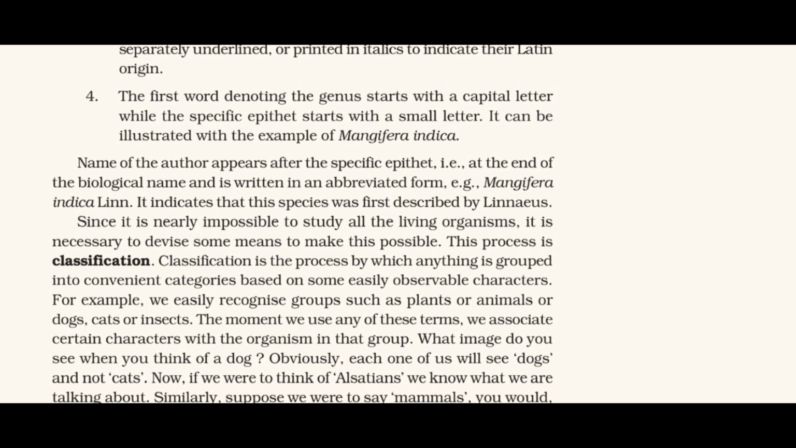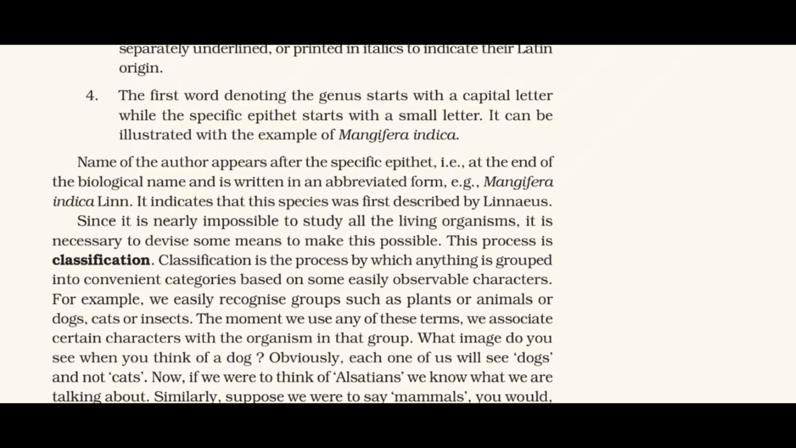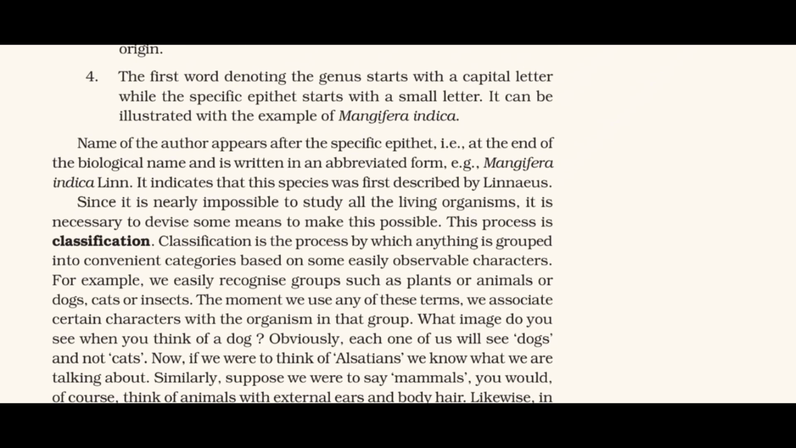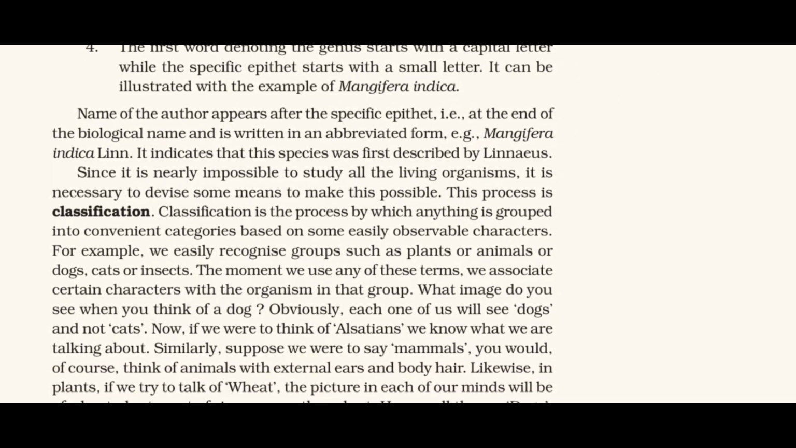The moment we use any of these terms, we associate certain characters with the organism in that group. What image do you see when you think of a dog? Obviously, each one of us will see dogs and not cats. Now, if we were to think of Alsatians, we know what we are talking about. Similarly, suppose we were to say mammals, you would, of course, think of animals with external ears and body hair.